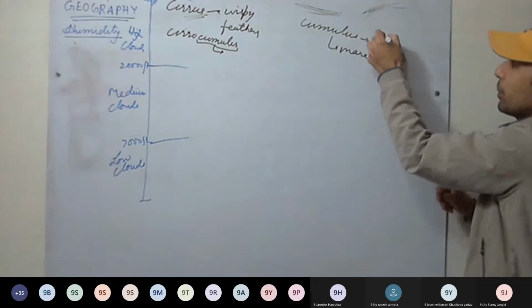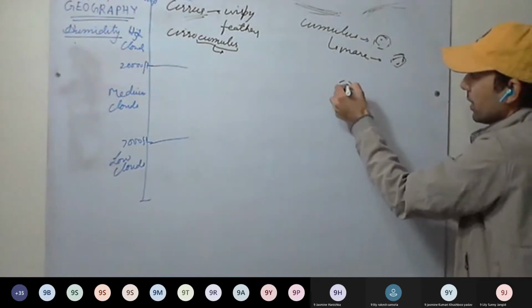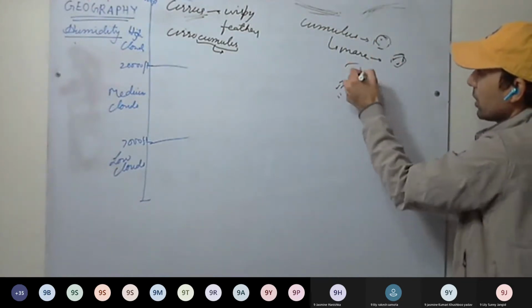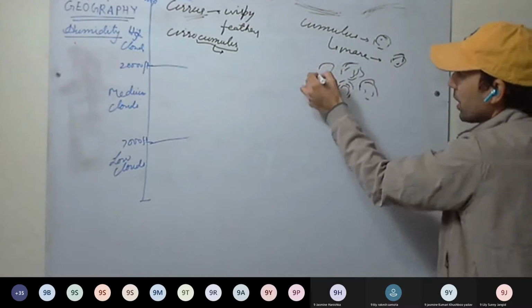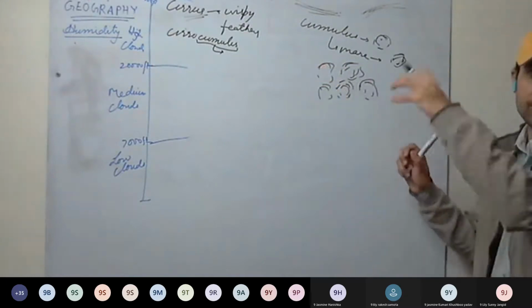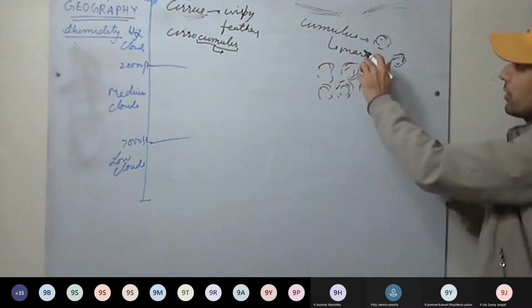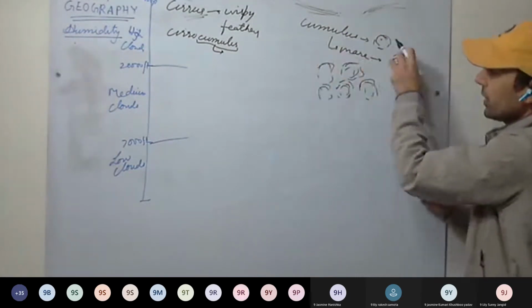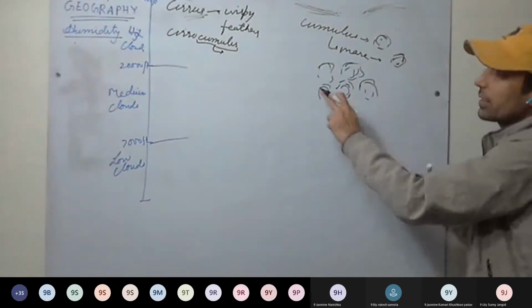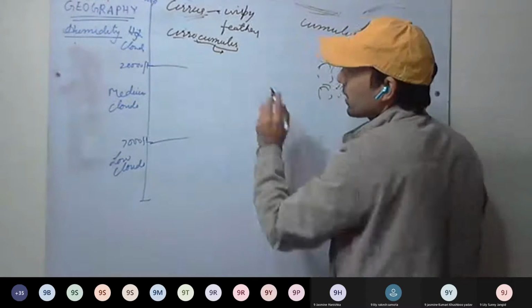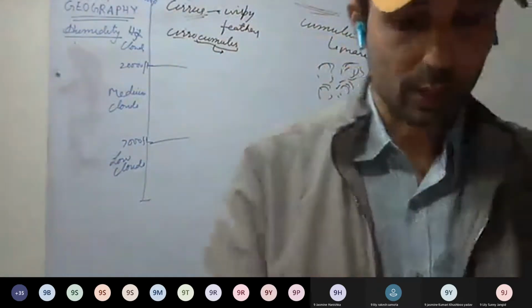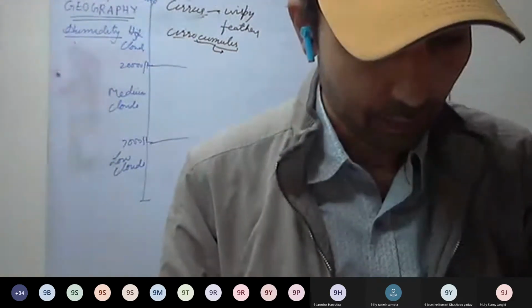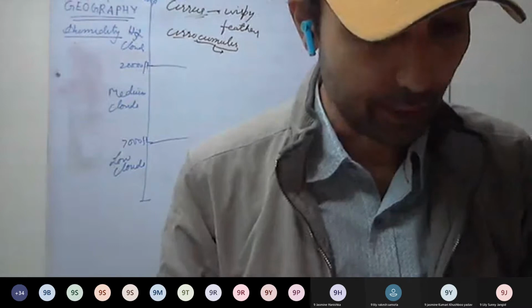Cumulus is a heap-like structure. Like this is one cloud, this is another cloud, like this. It is like we have taken a mare's tail and put it at different positions. This is cumulus. So in cirrocumulus, you can see small globe-like structures arranged together in a group.